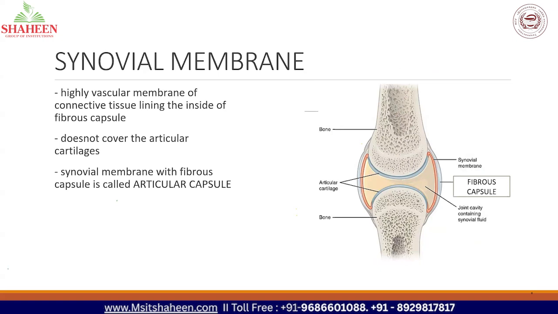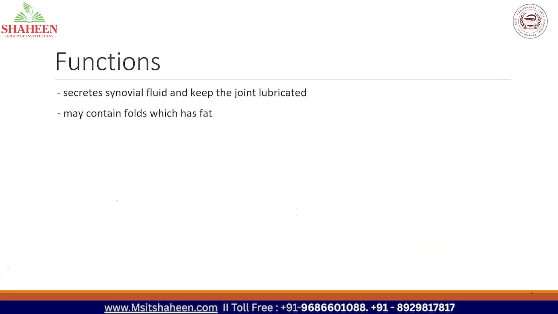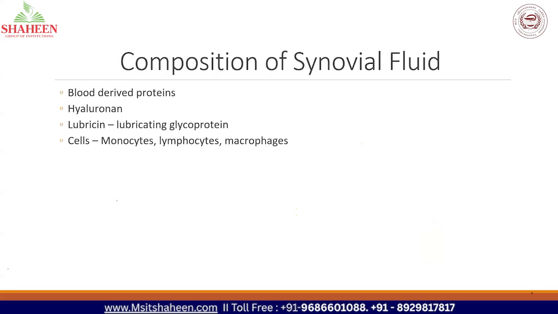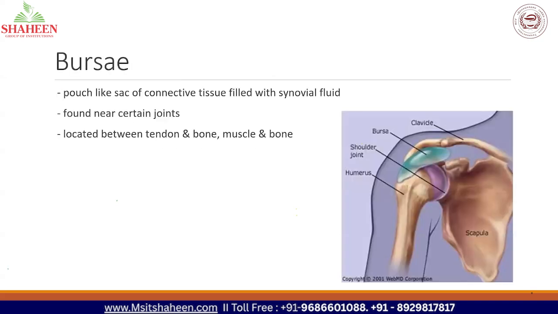The synovial membrane along with the fibrous capsule is called the articular capsule. Its function is to secrete synovial fluid, which helps in lubrication of the joint. Its composition is blood-derived proteins, hyaluronan, lubricin, and cells like monocytes, lymphocytes and macrophages.